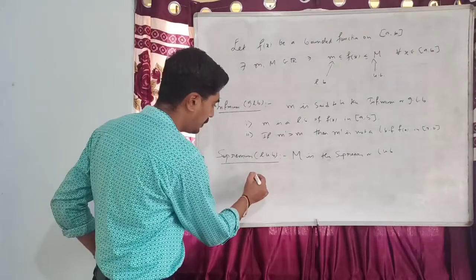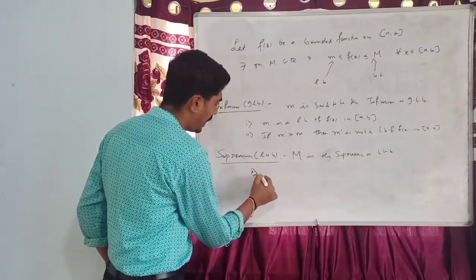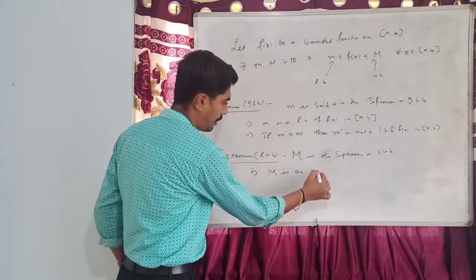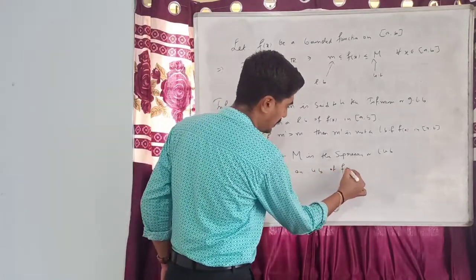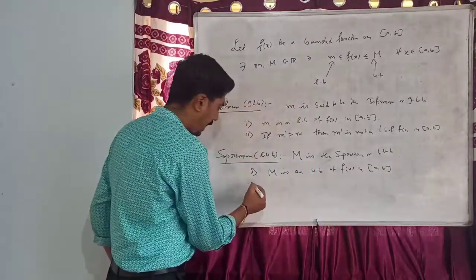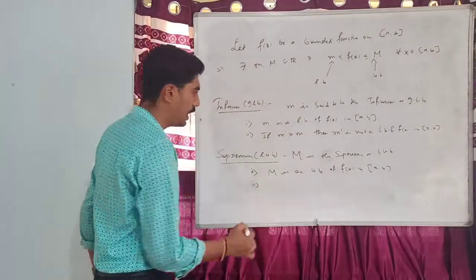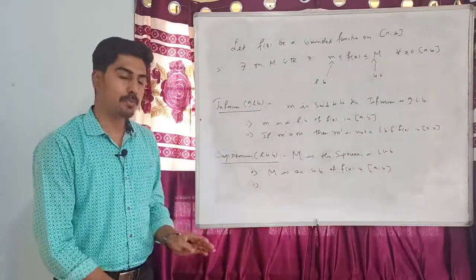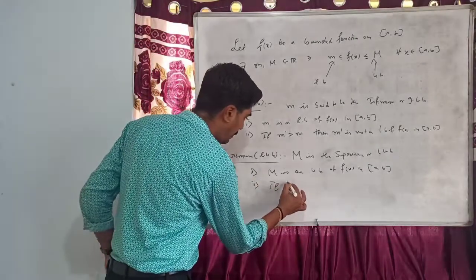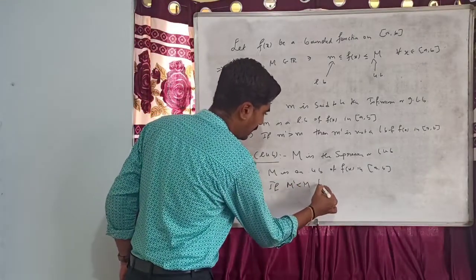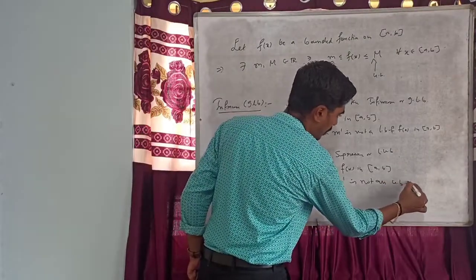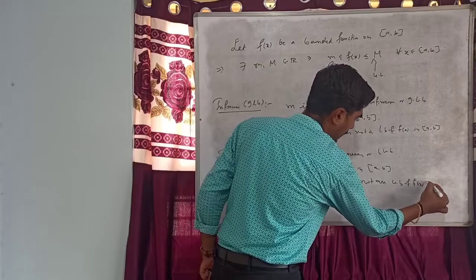The first condition is capital M is an upper bound of f of x in the interval [a, b], and the second condition, capital M should be the least upper bound. That means if M dash is less than M, then M dash is not an upper bound of f of x in [a, b].